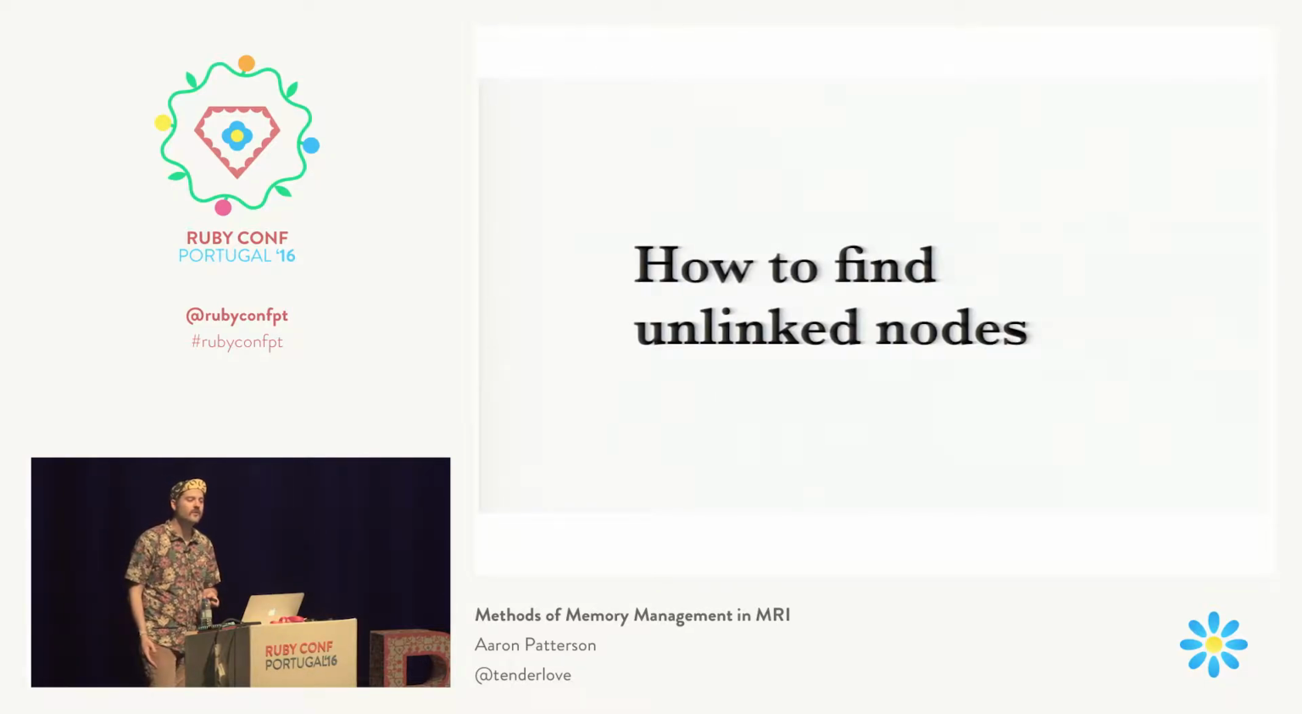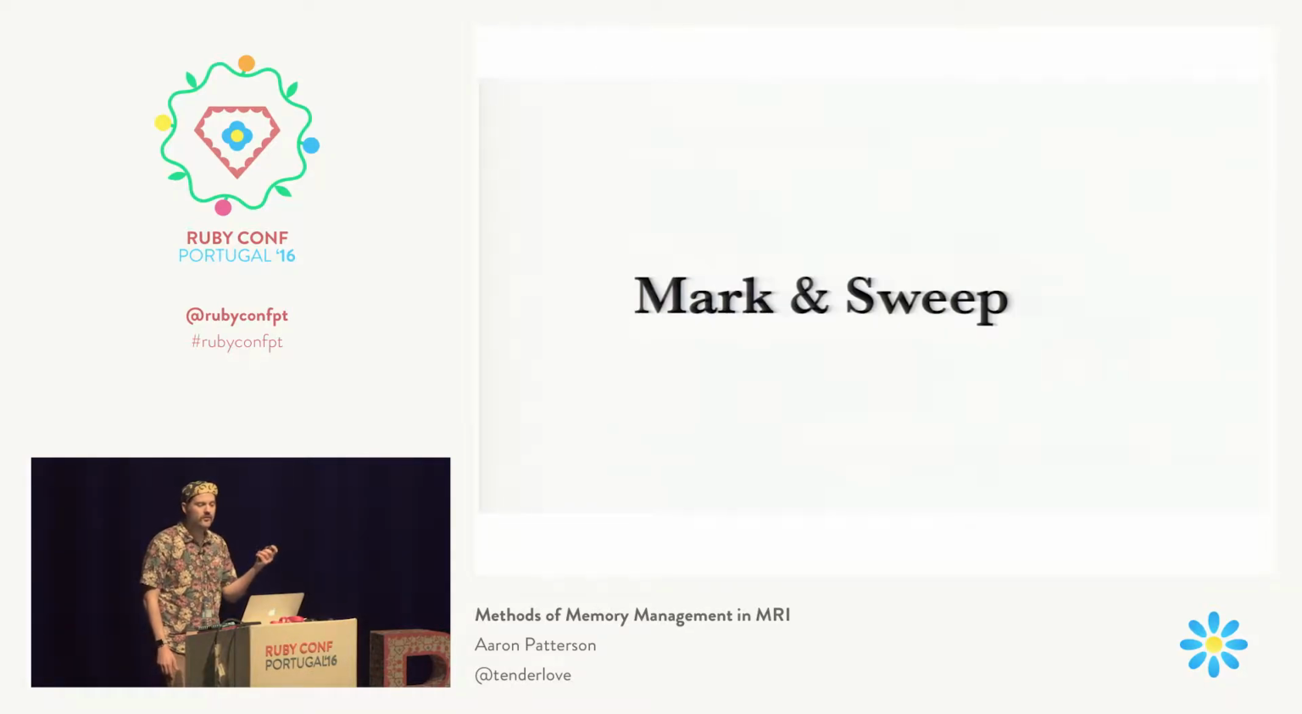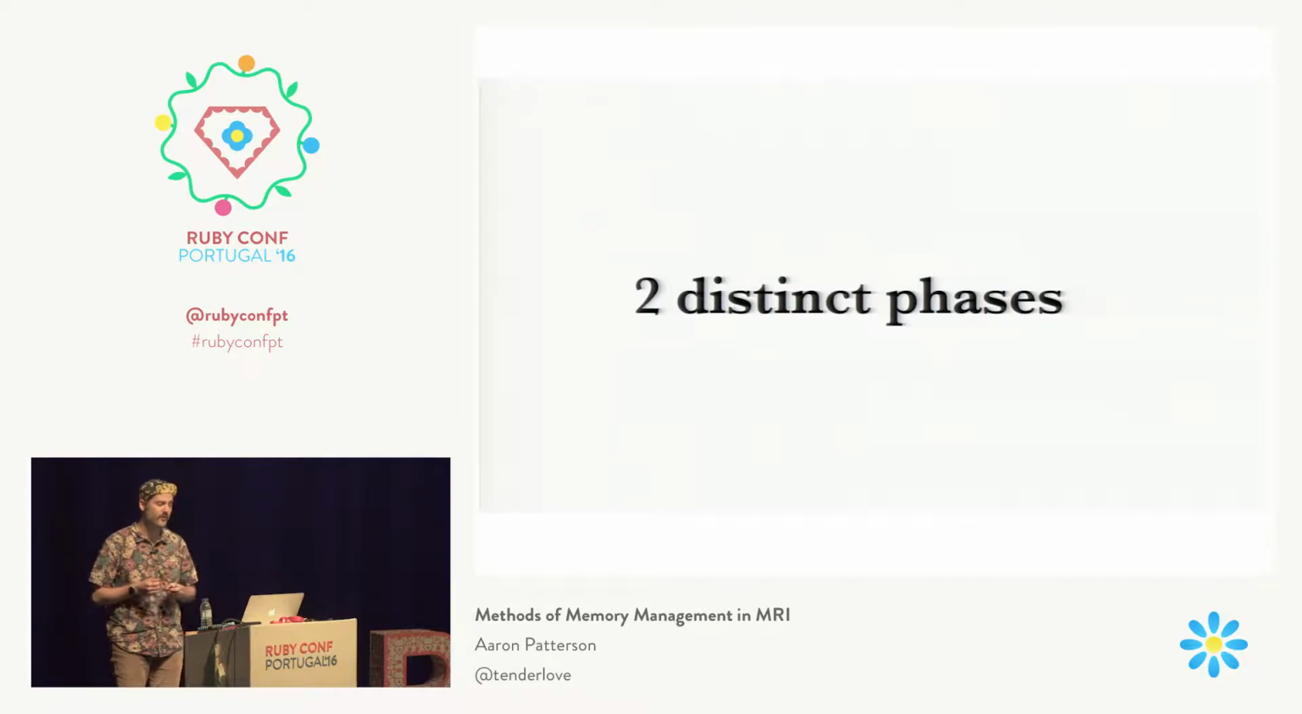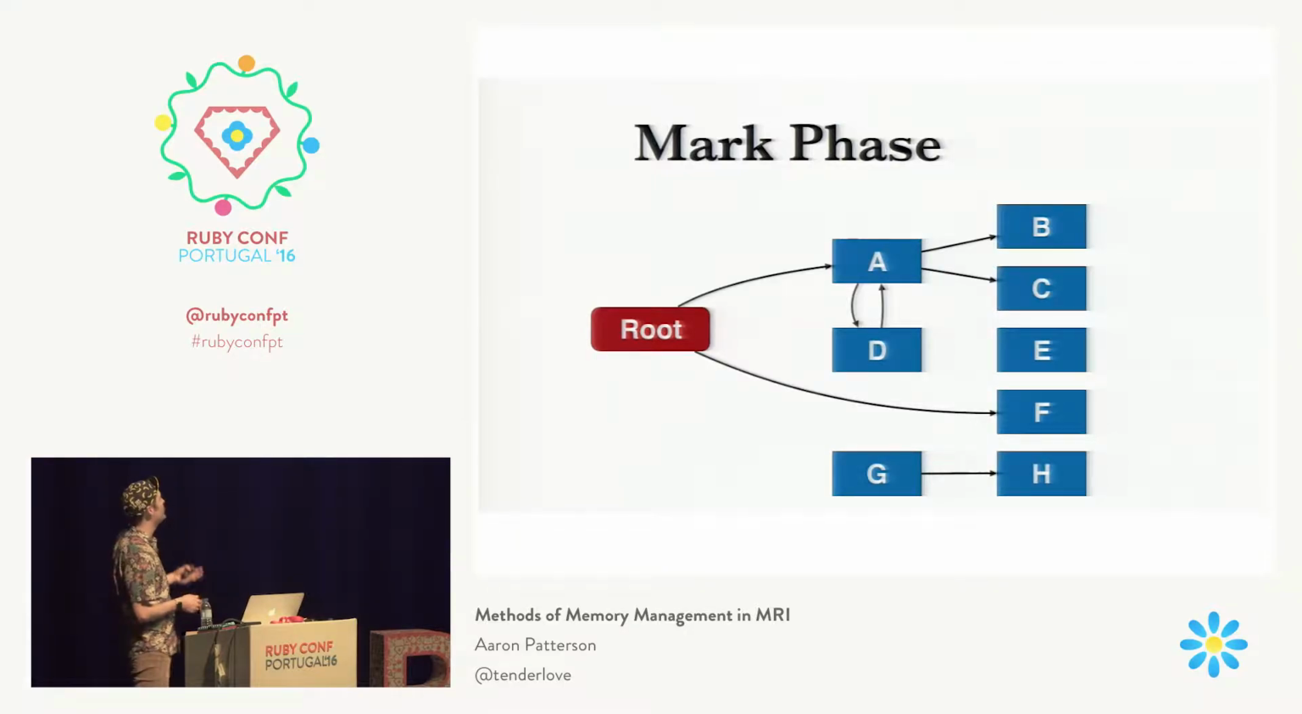But how do we find those unlinked nodes? The easiest way to do it is with mark and sweep, and the mark and sweep algorithm, unsurprisingly, has two distinct phases. The mark phase and the sweep phase. The mark phase goes something like this. Let's say we have a root node and it points at some data like this.